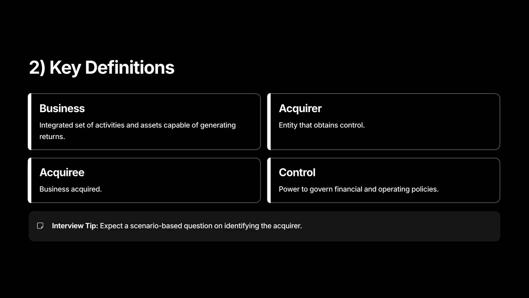Interview hint. If given a fact pattern, walk through each definition. Show the interviewer you applied the textbook definitions to the facts.